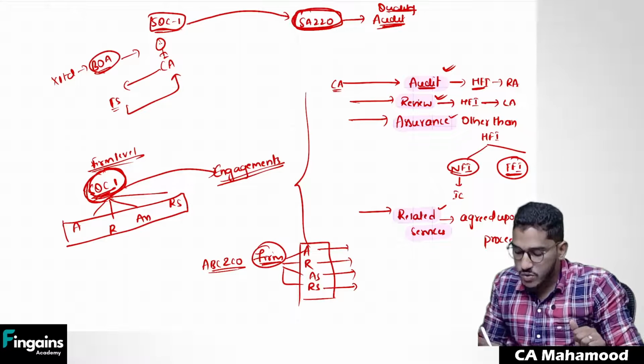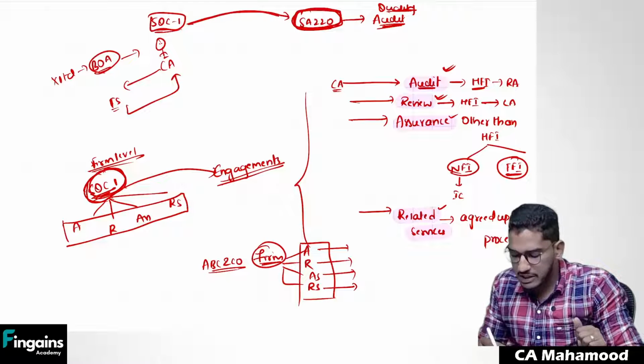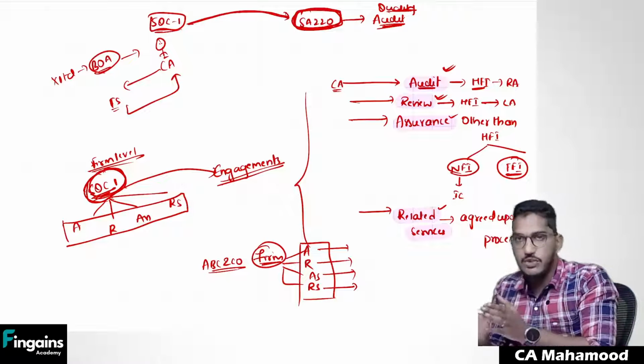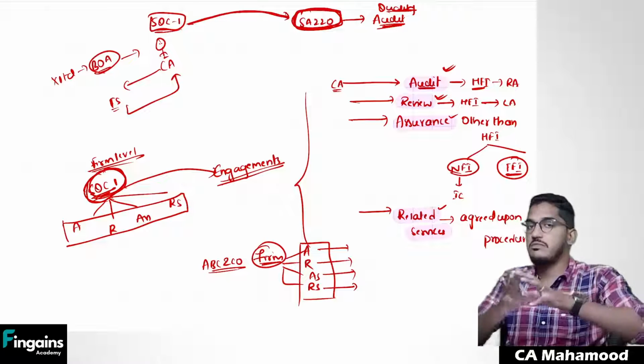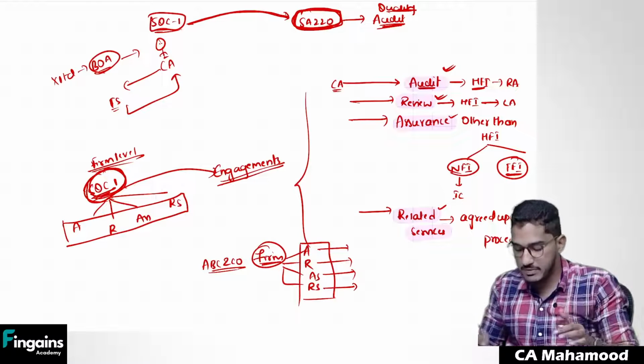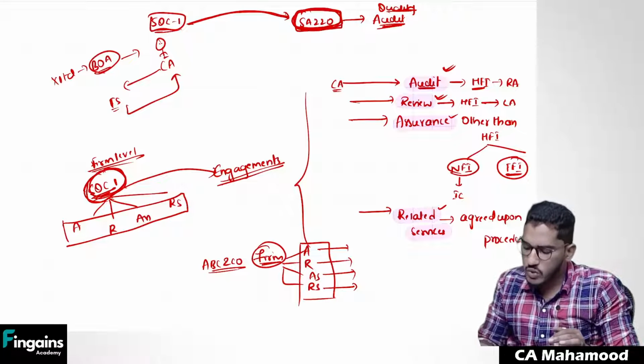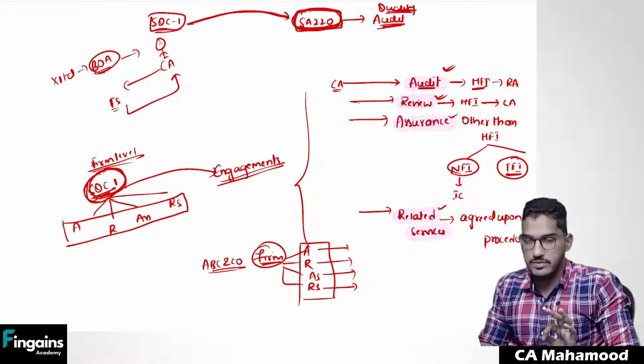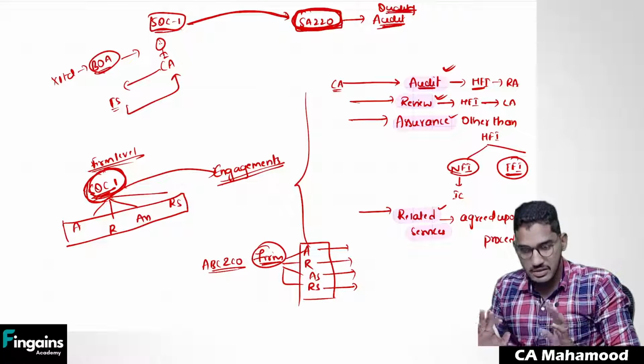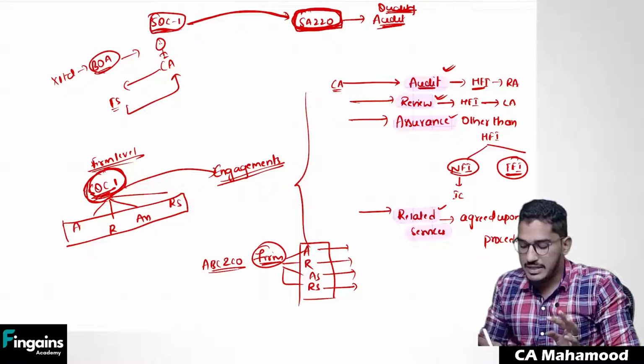That's why I say SA 220 has been drafted in line with SQC 1. It is actually a part of SQC 1 only, whereas SQC 1's scope is much wider. It is applicable for all engagements. SA 220 will become applicable only for audit engagements. Clear, everybody? So that is the difference between SQC 1 and SA 220.